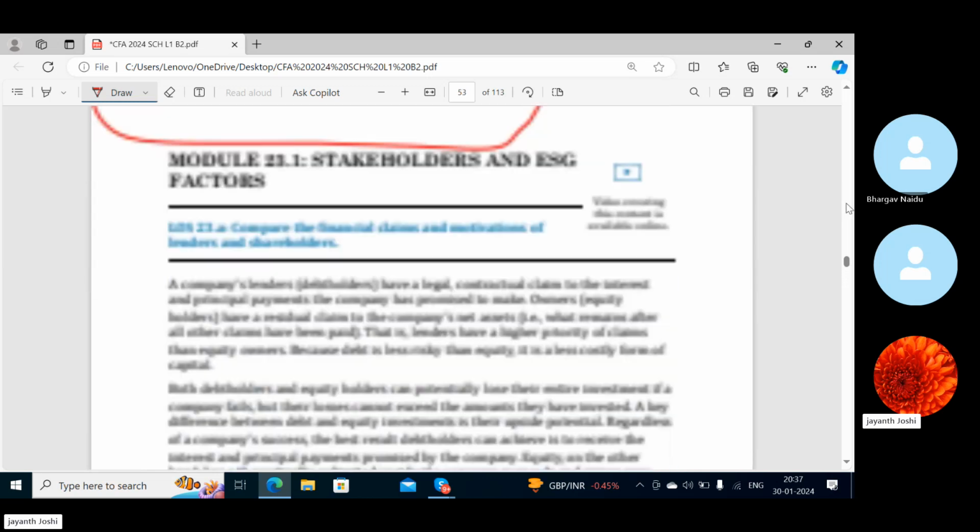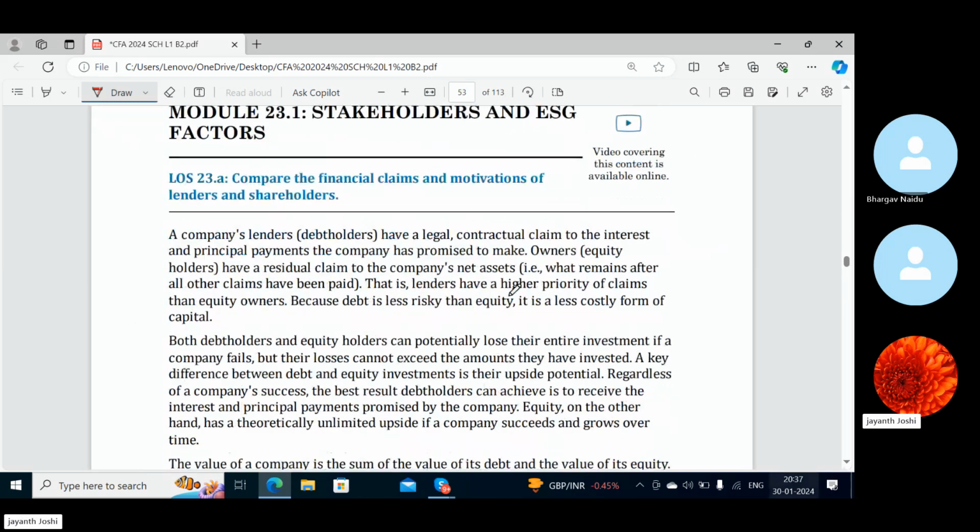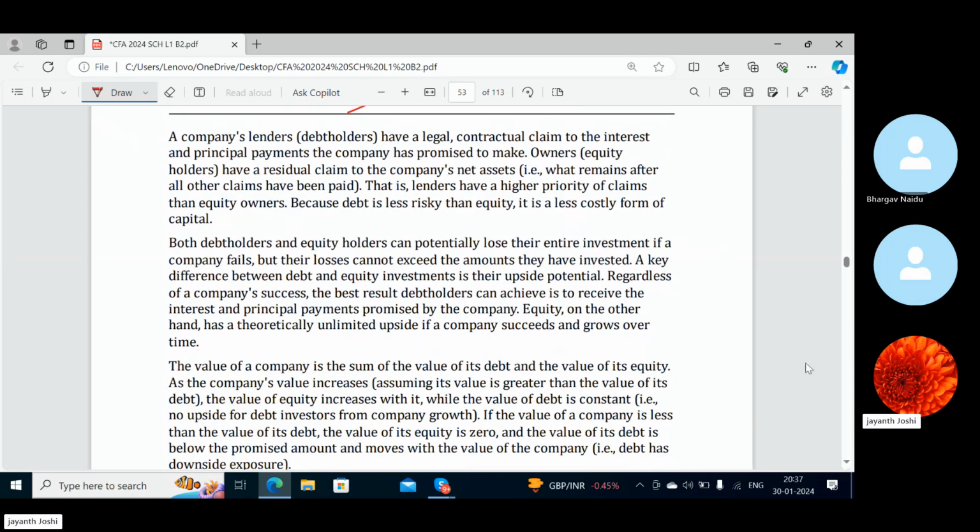Now let's go into the subject. Compare the financial claims and motivations of lenders and shareholders. I think I discussed the same thing with you right now. I don't want to discuss this one again.